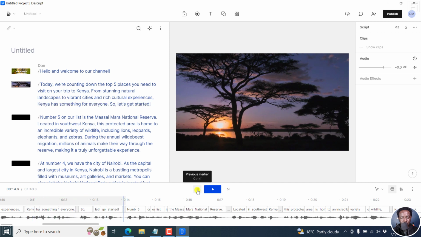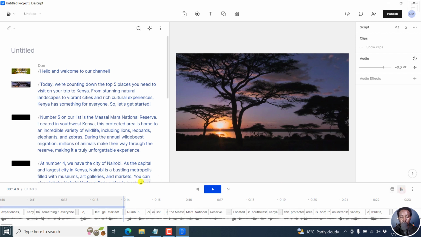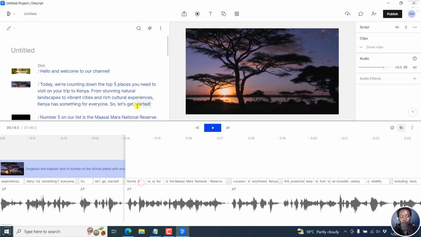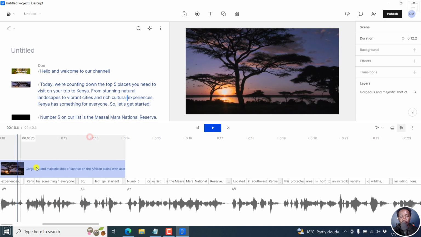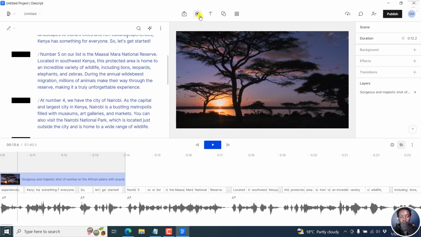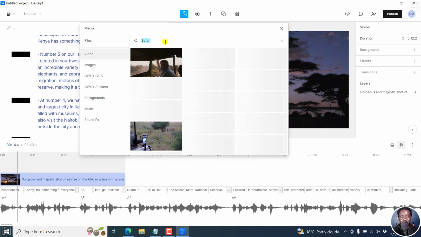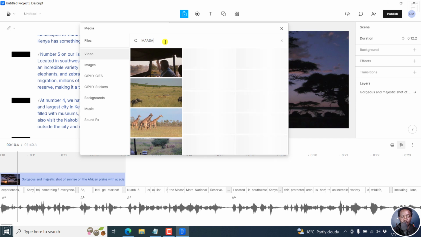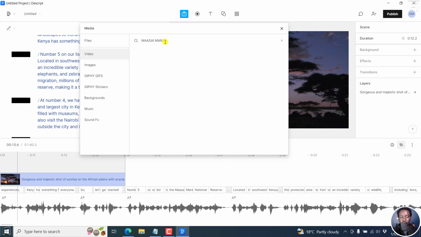So let's get started. So you can actually add some clips right here so that you can intertwine or just create the different effects based on what is being mentioned. All you need to do is just add some creativity. We're actually just doing this to speed up the process. Let's say we look for Masai Mara. Let's see if we have a clip on that. Hopefully there's one that we can use for this number 5 on our list.